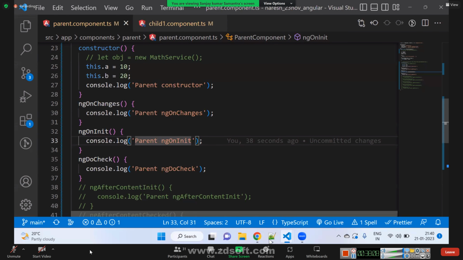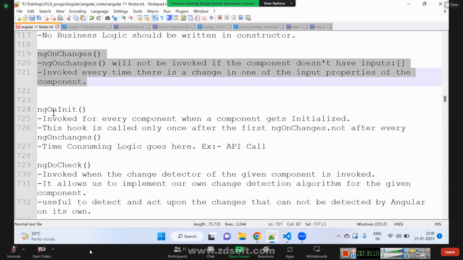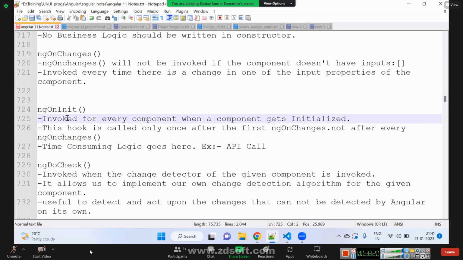What is ngOnInit and what is the use of it? ngOnInit is the second lifecycle method after ngOnChanges. ngOnInit is invoked for every component. It is invoked for every component when a component gets initialized. ngOnInit: call this lifecycle method when a component gets initialized.